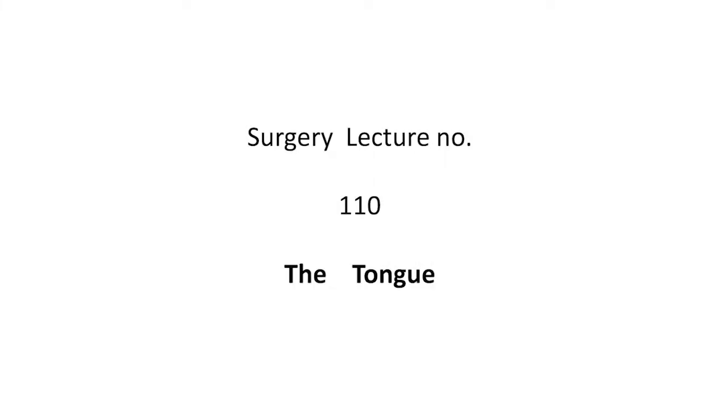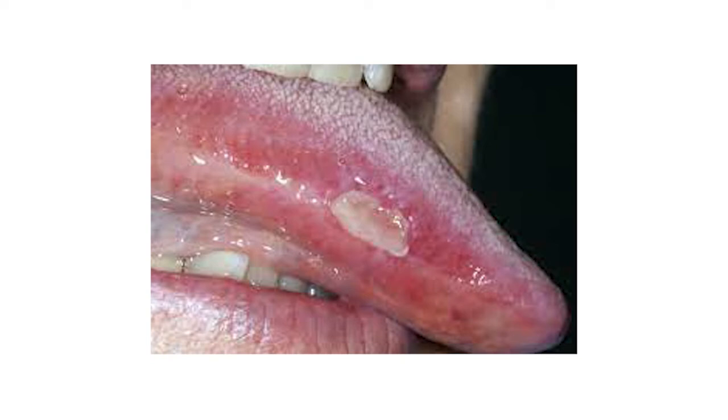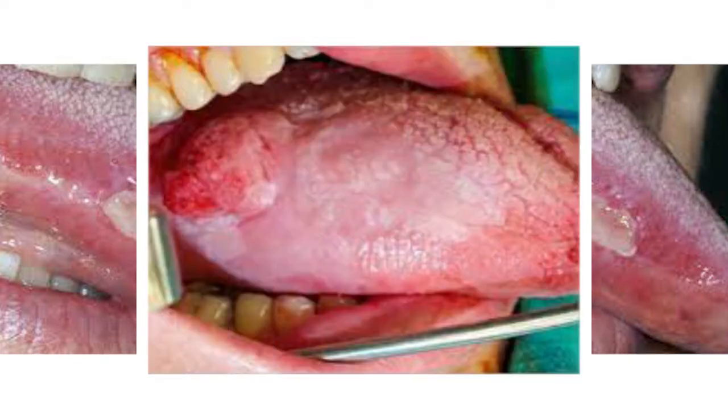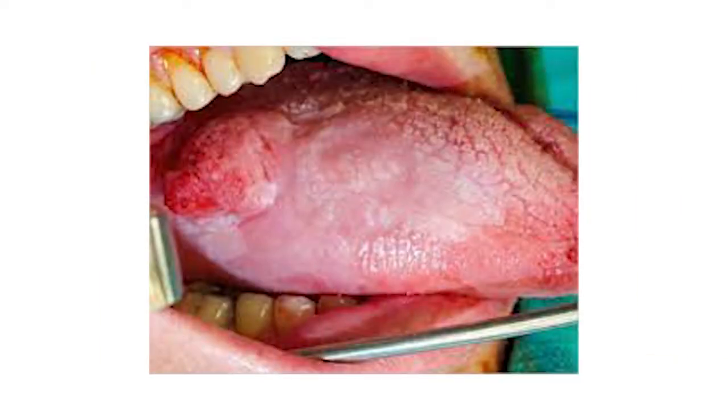Welcome, my dear students, to my surgery lecture number 110, that is the tongue. In this lecture, we will explore leukoplakia, ulcers of the tongue, neoplasms of the tongue, and carcinoma of the tongue and its treatment. All these points are covered in this lecture.